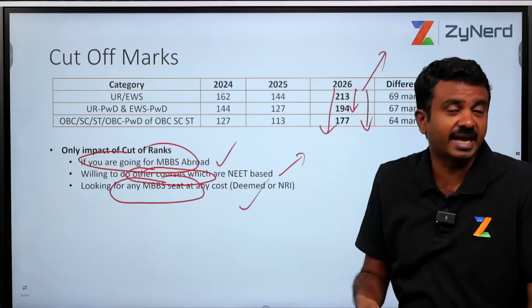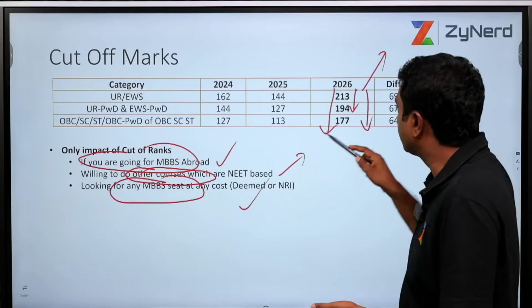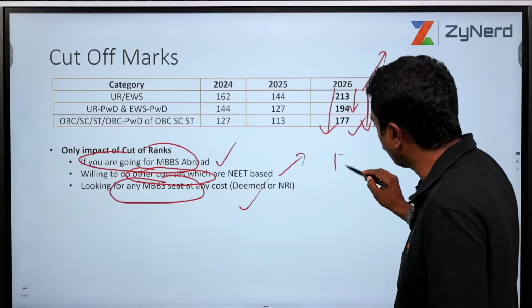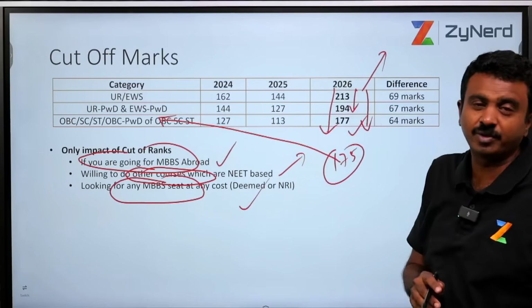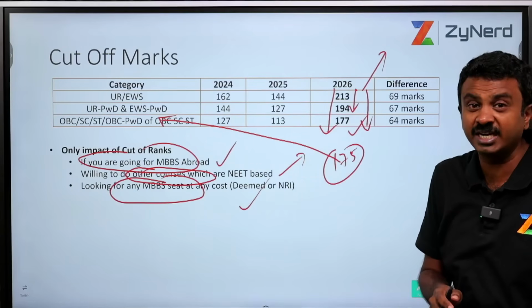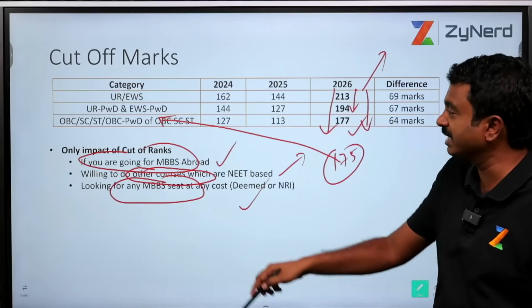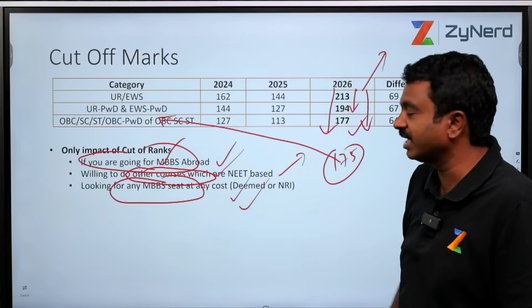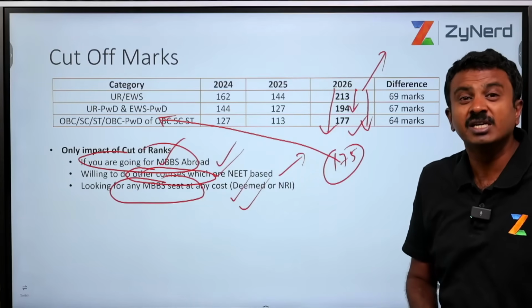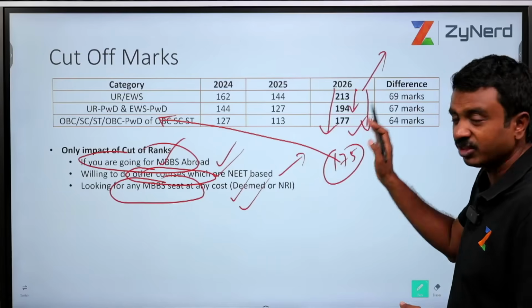10 lakh ranks. Then a qualification will help you, because if you don't qualify and you score 175, and if you are OBC in your state, or BC or MBC or OBCA in your state, you will not be eligible for MBBS, whether it is abroad, whether it is in any other NEET based courses, or whether it is in deemed or NRI institutes, even if seats are vacant. So only for that this matters.